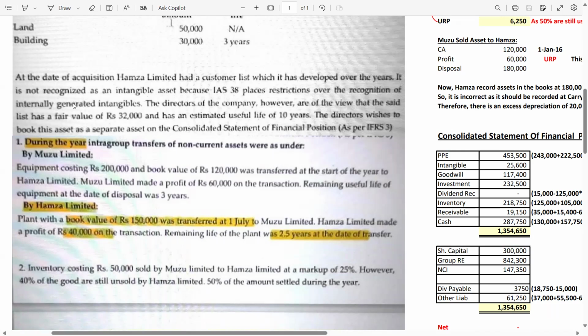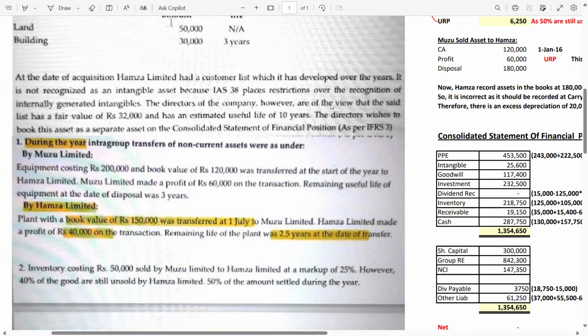Now, this is not internally generated for M Limited for the group purpose. Why? Because the group, the parent company, is going to acquire the subsidiary company and all the internally generated assets of the subsidiary will become a purchased intangible asset. So now you have to make this adjustment as well.